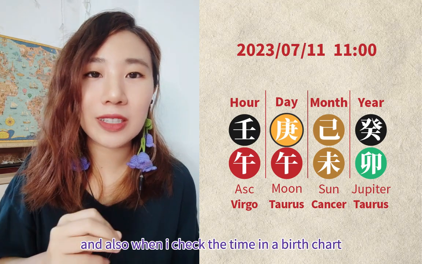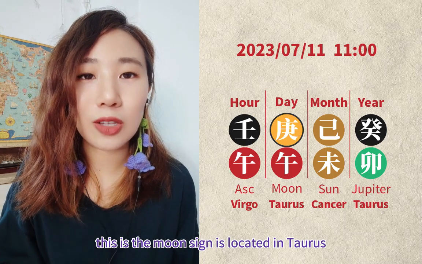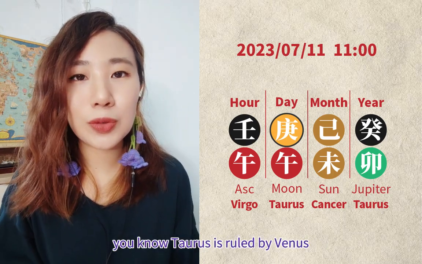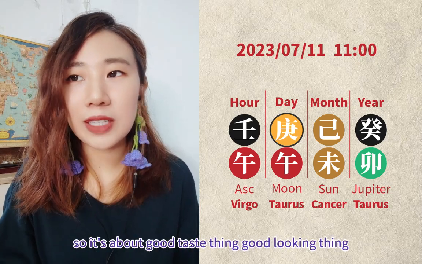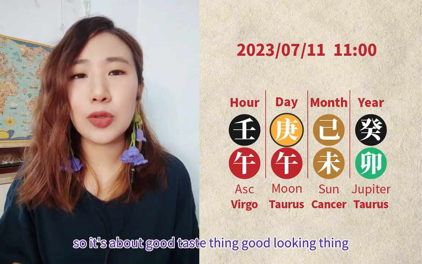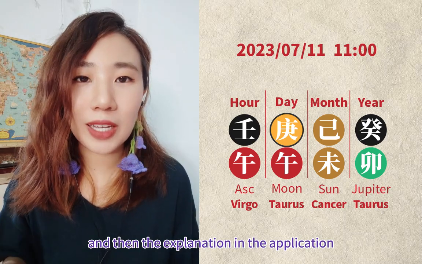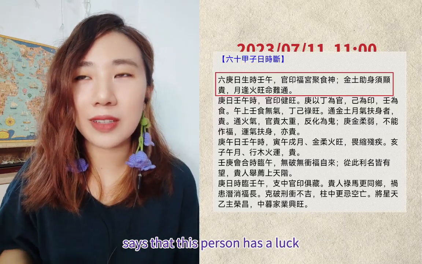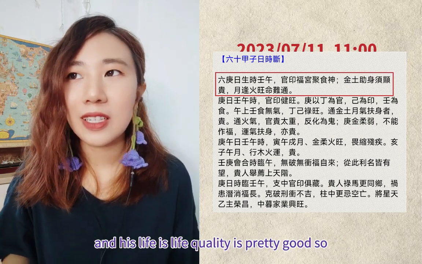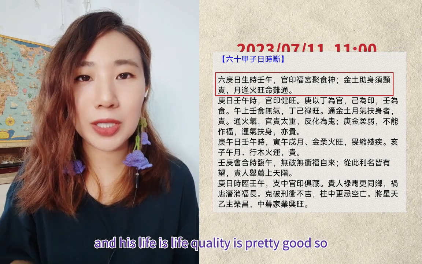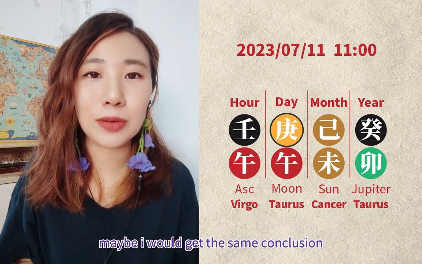And also, when I check the time in a birth chart, the moon sign is located in Taurus. You know, Taurus is ruled by Venus. Venus in Chinese is called the planet of gold. So it's about good taste, good looking things, precious stuff. And then the explanation in the application says that this person has the fortune to taste good stuff, to eat good stuff, and his life quality is pretty good. So if I do it in astrology, maybe I could get the same conclusion.